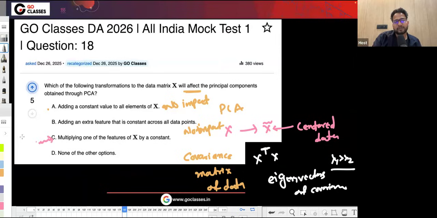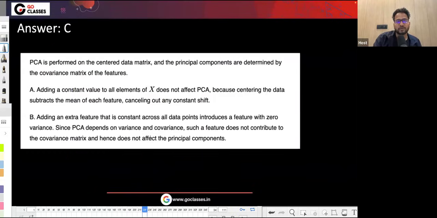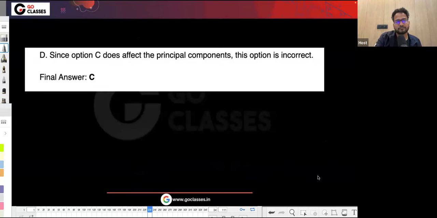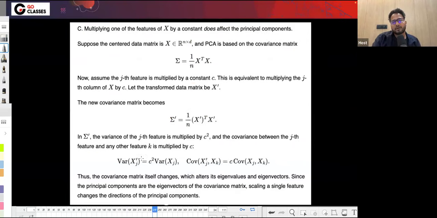So this will impact PCA. Hence C is the correct answer. They are asking whichever will impact the PCA, you should answer that. So the answer is C. Also mathematically you can see that if you find the variance, it will be c squared, something like that. And this is the covariance formula, the covariance matrix, given that the mean is zero.